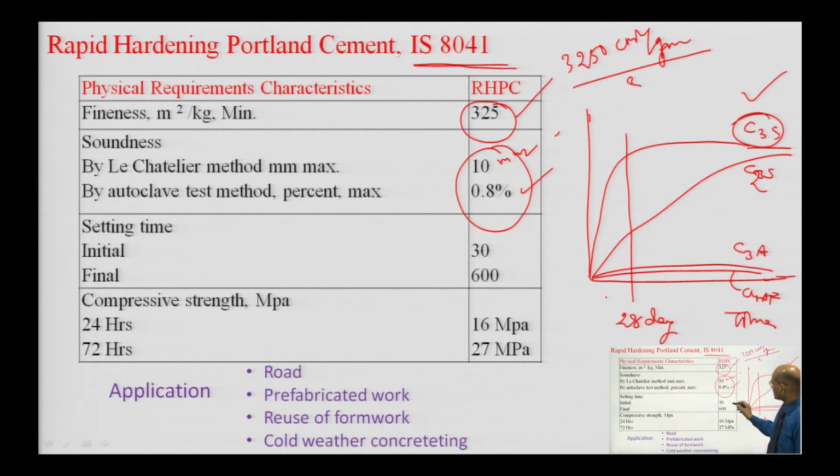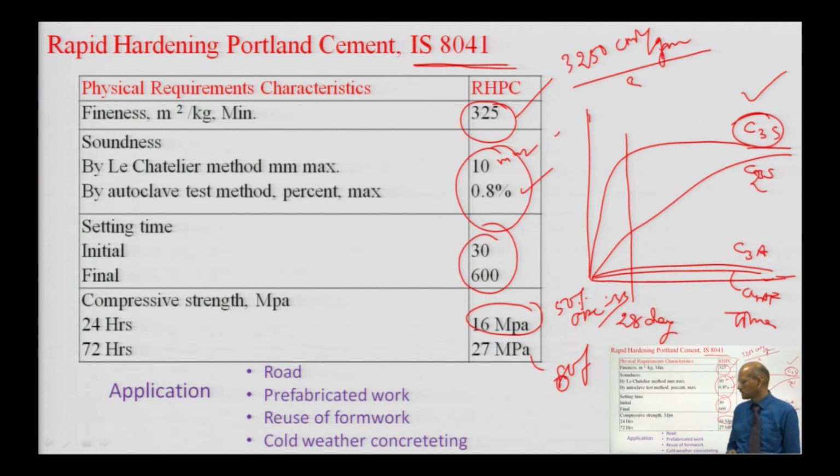Initial setting time and final setting time are also the same as ordinary Portland cement. For compressive strength, at 24 hours you can get 16 MPa, almost 50% strength of OPC 33 grade cement. Whatever strength you get in 3 days, you can obtain in 24 hours, and in 3 days you can obtain about 80% strength, 27 megapascal just in 3 days. Okay.